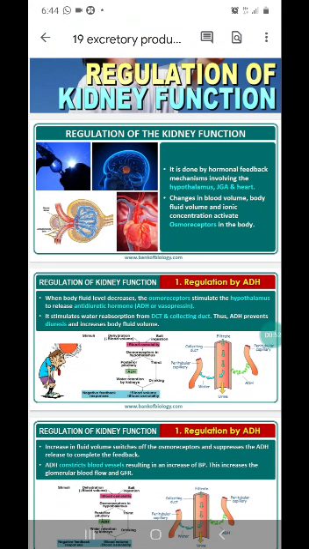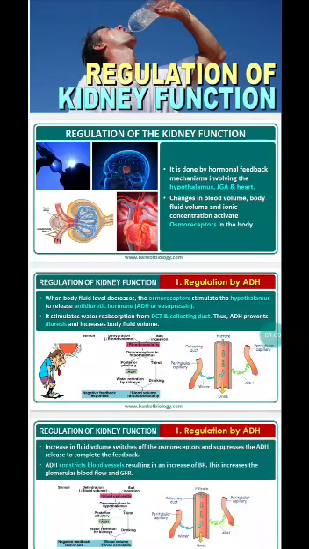Now first of this is regulation by ADH. What is this ADH? We'll see now. When the volume of the water content of the body is decreased, it will activate certain osmoreceptors in the body.